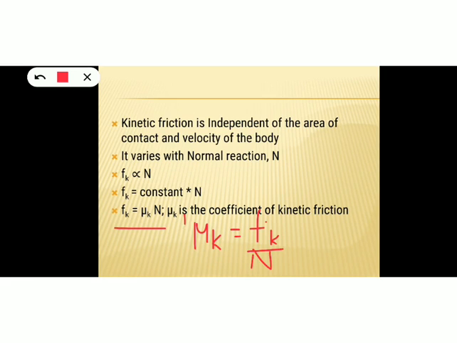So the coefficient of kinetic friction is defined as the ratio of the force of kinetic friction to the normal reaction force.